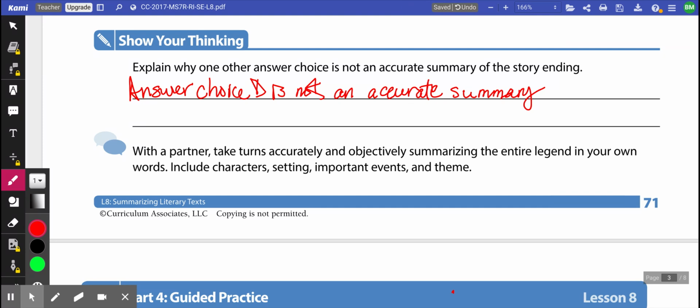Copyright Curriculum Associates. Copying is not permitted. 69L8 Summarizing Literary Texts Part 1 Introduction Theme Myths and Legends Summarized.